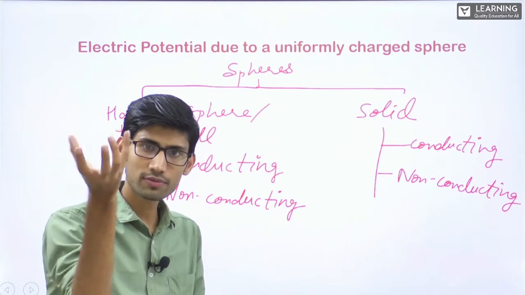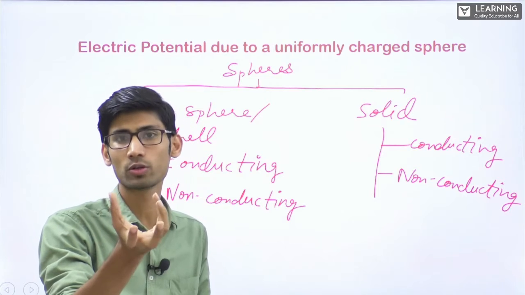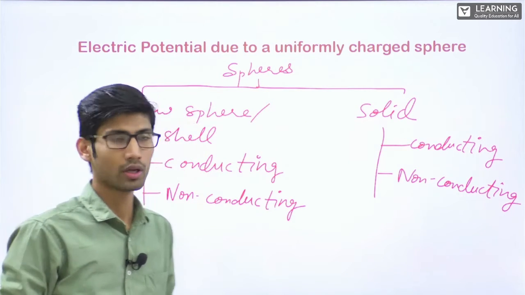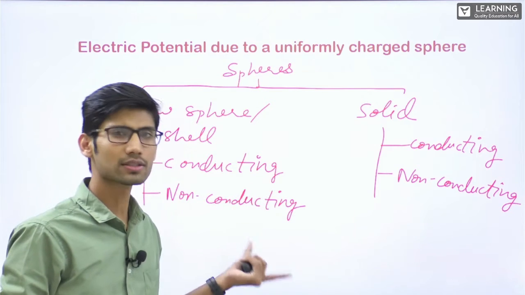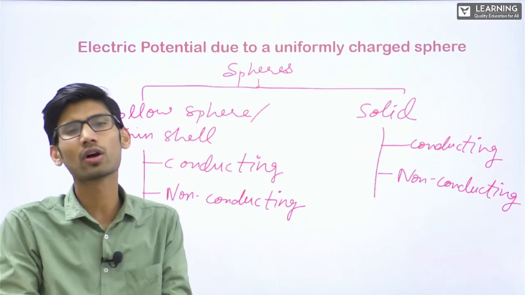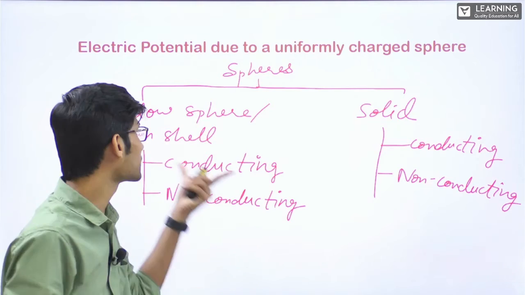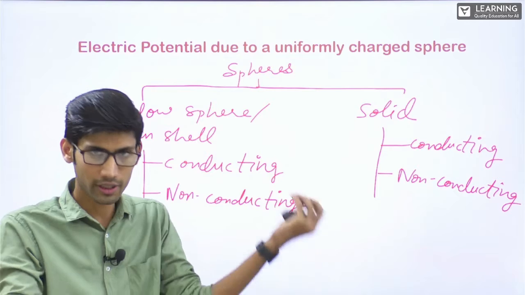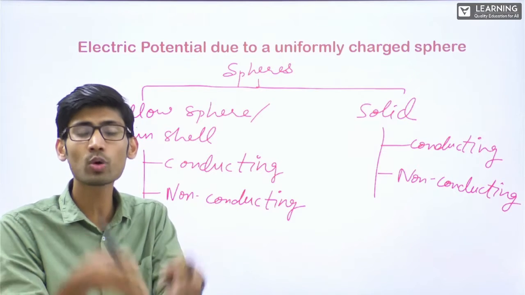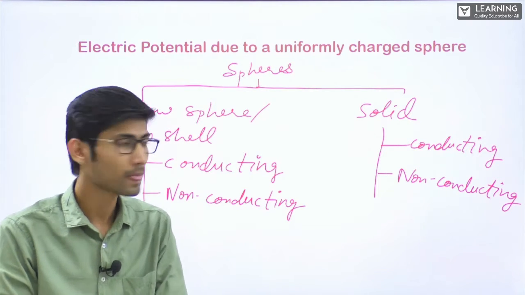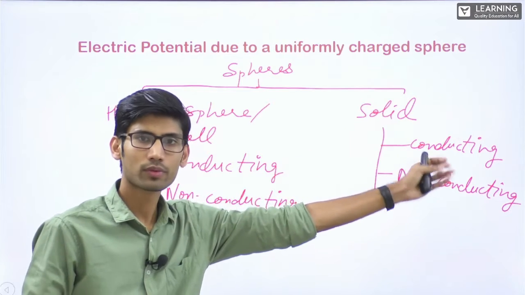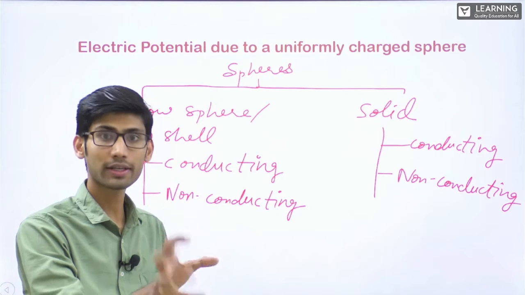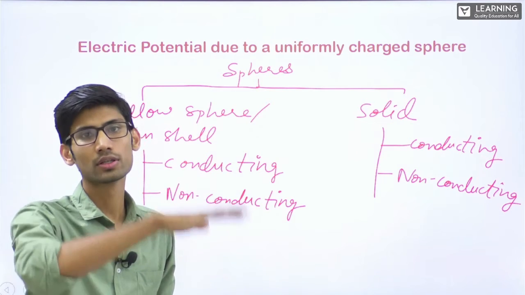Only the surface of the sphere can hold charge. So even if it is non-conducting, it is still a hollow sphere and the charge has to be on the surface. It cannot go inside the material because there is no material inside. And in a solid conducting sphere, however much charge I give, even if concentrated at the center, the charge will come to the surface.